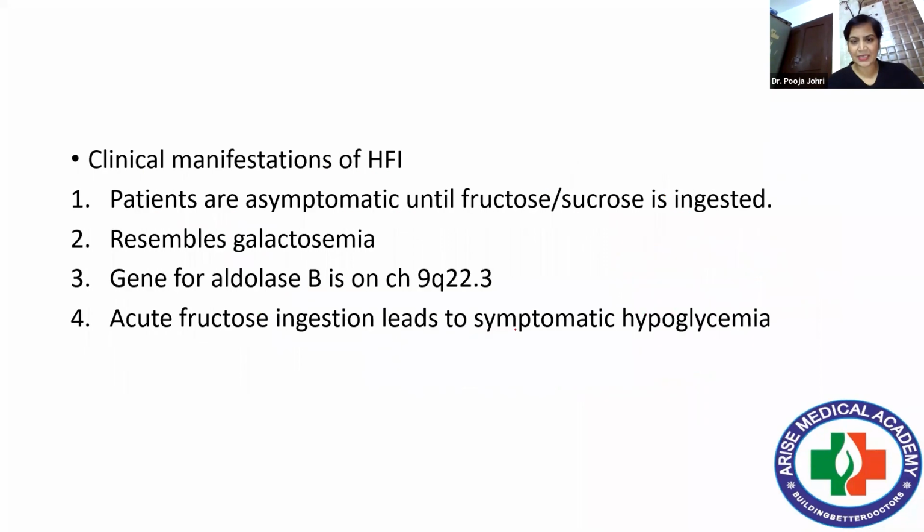What happens here is, if we see the metabolism of fructose, whatever sugar we are having, the moment it enters inside the cell, it has to undergo phosphorylation first. Why? Because it cannot enter back into circulation. So fructose undergoes phosphorylation, forming fructose 1-phosphate.